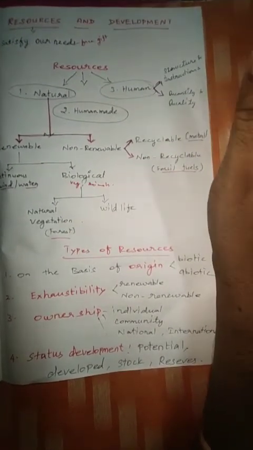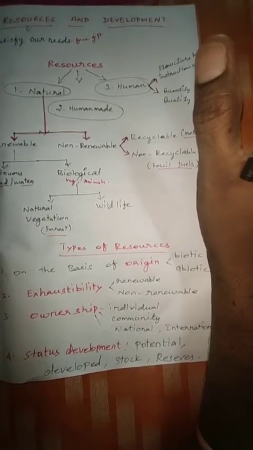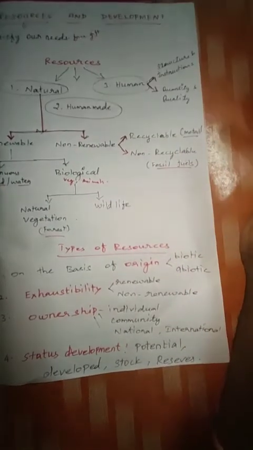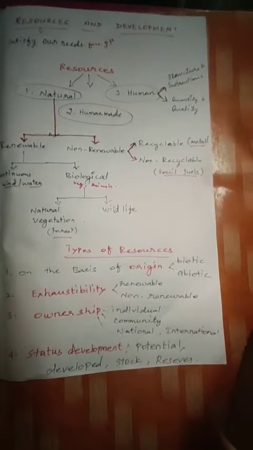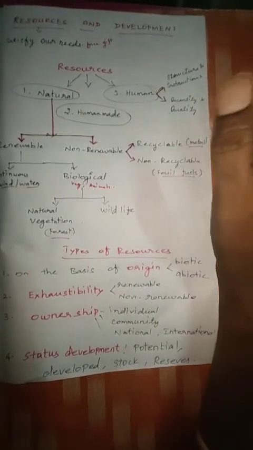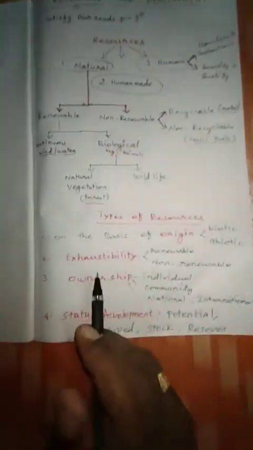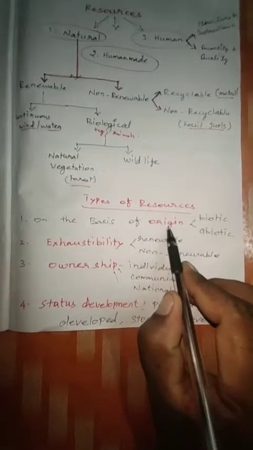Now the first part we are going to learn is types of resources, how the resources are divided, how many types there are. Mainly we divide the resources on the basis of four types. First, on the basis of origin.